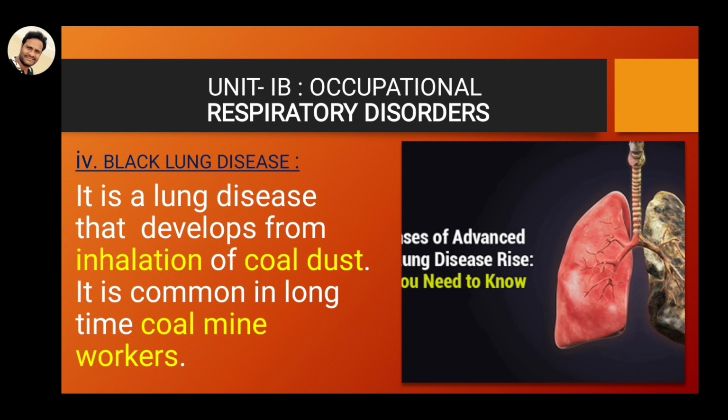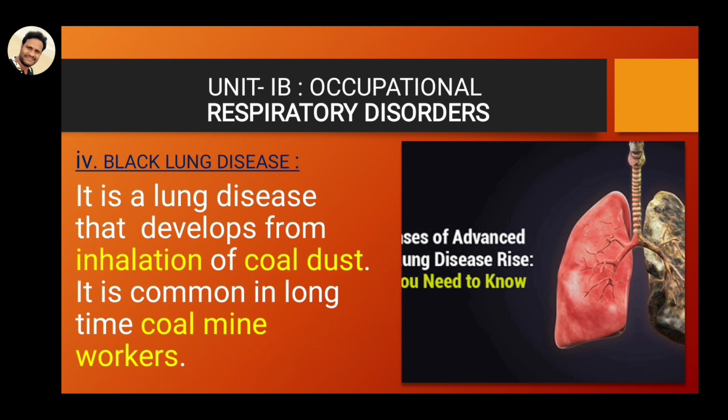And the final one is black lung disease. It is mainly seen in the Singareni coal mines area. It is a lung disease that develops from inhalation of coal dust. In the Singareni coal mines area, the coal is very black in color. This is mainly common in long time coal mine workers.